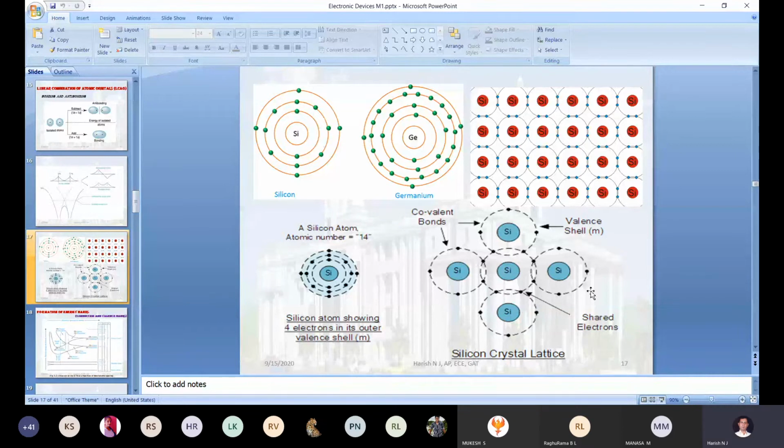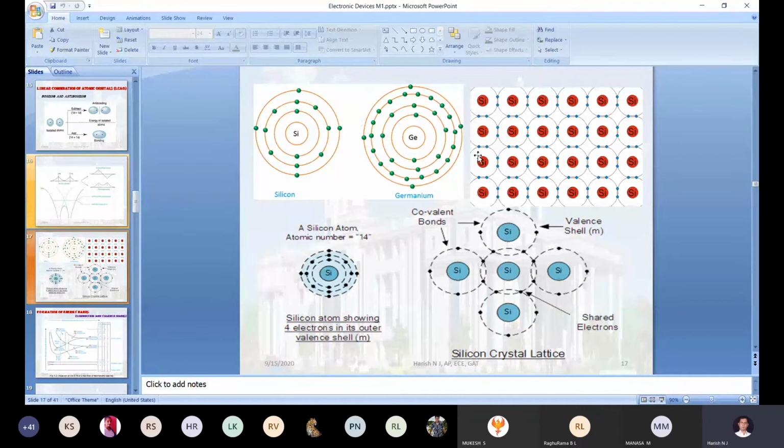Okay, anyone, will you brief what we discussed from this slide? The first diagram shows the atomic structure of silicon as well as germanium. From this diagram we got to know how many electrons are there in silicon and in germanium, and how those electrons are distributed in the first orbit, second orbit, third orbit, and fourth orbit.